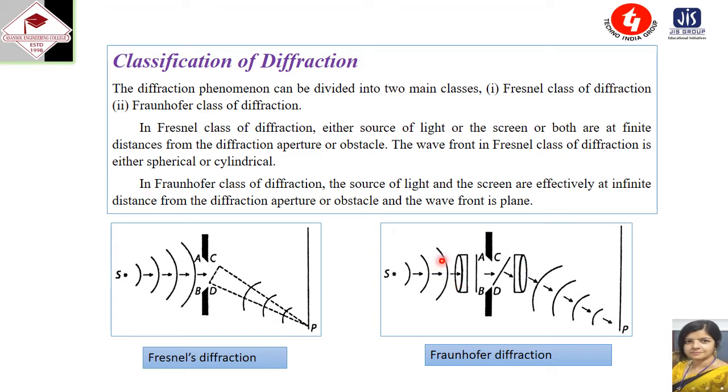In the laboratory, this type of diffraction is done by placing the source of light at the focal plane of a convex lens. This is the first convex lens. Source of light is placed on the focal plane of the convex lens. And the diffracted wavefront is brought on the screen with the help of another convex lens. And this screen is placed on the focal plane of this convex lens. Fraunhofer diffraction is much simpler than the Fresnel type of diffraction.